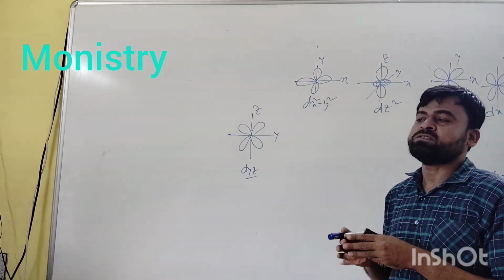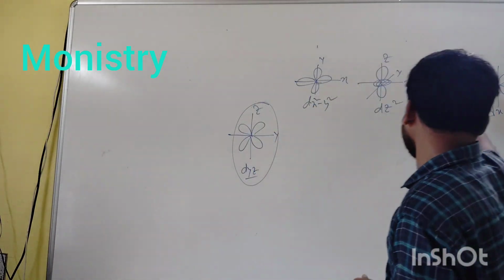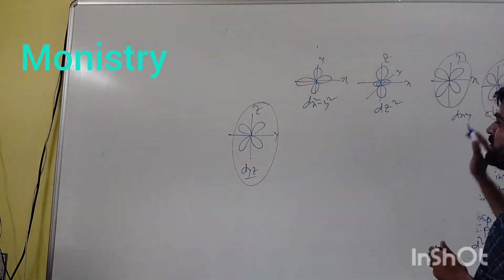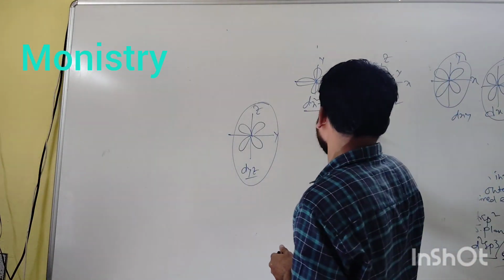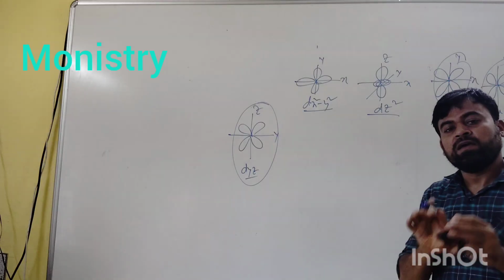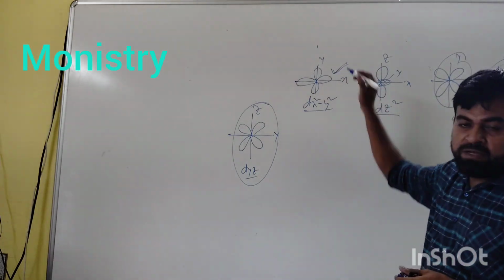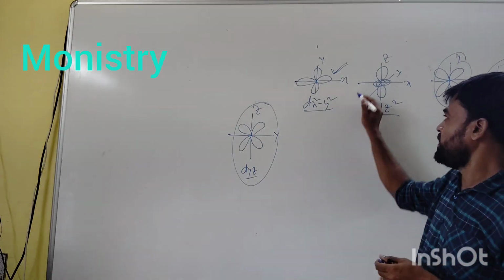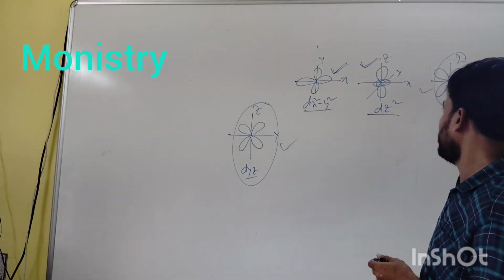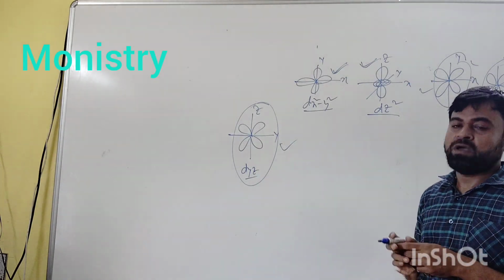The dxy, dyz, and dxz, these three d orbitals are in the same category, and dx square minus y square and dz square are in another category. Here the lobes of these two d orbitals are along the axes, and the lobes of these three d orbitals are in between the two axes.